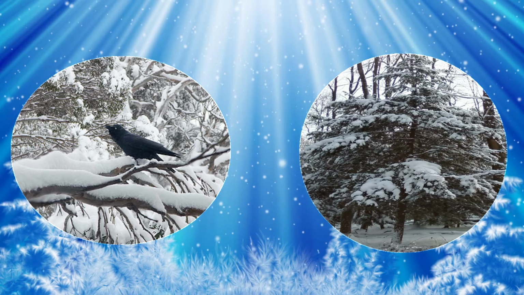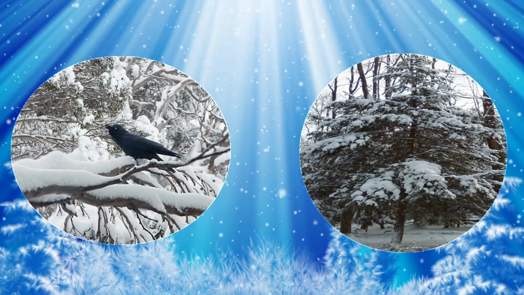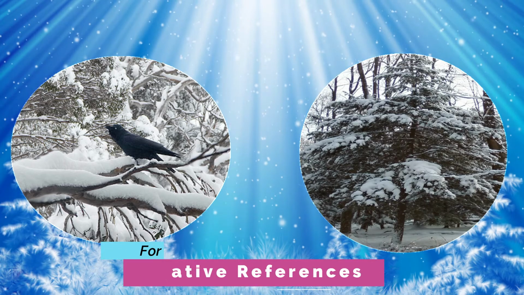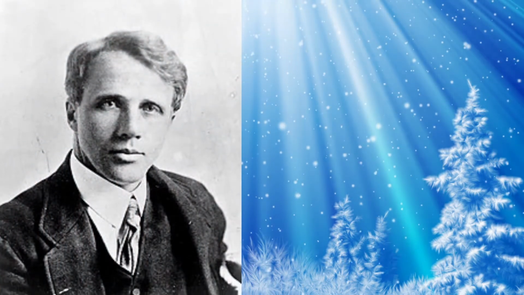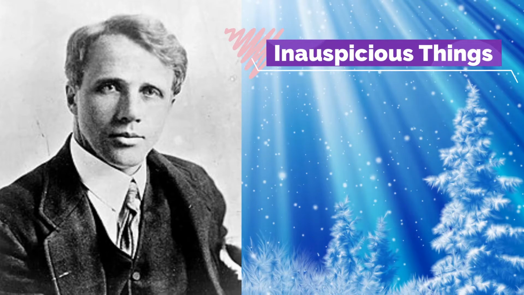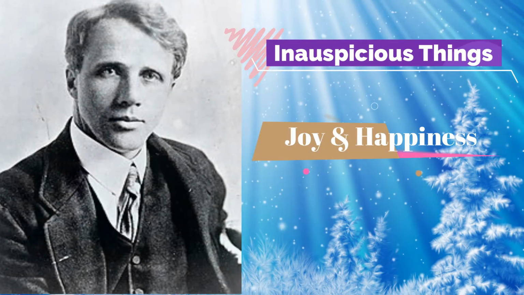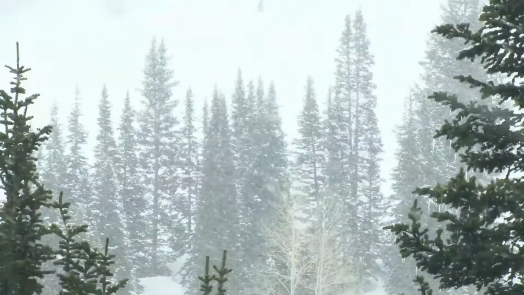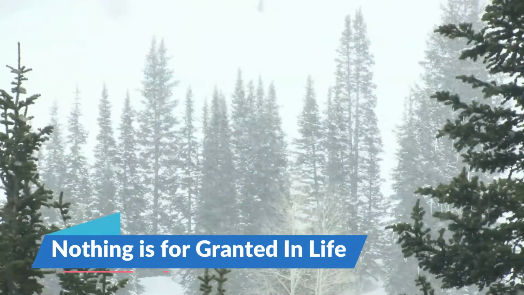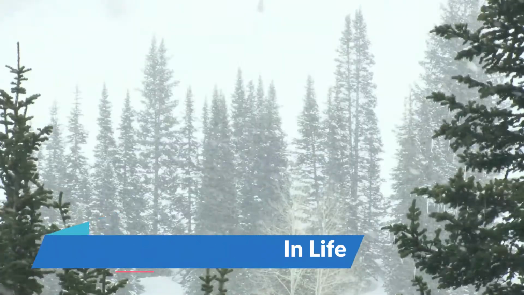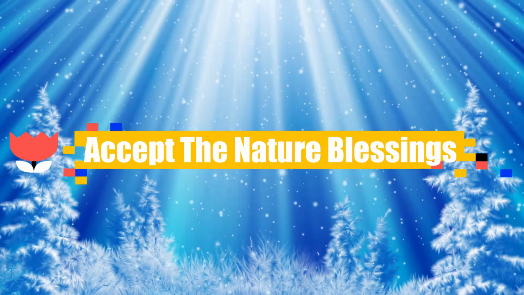As we have already mentioned that hemlock tree and crow are used for negative references, but we can here witness how the poet Robert Frost has used them beautifully to portray that inauspicious things can bring joy and happiness too, and one must not take anything in his life for granted and should be open and accept whichever and whatever way the nature chooses to bless us all. Thus, we can sum up that the falling of the snow pieces instantly makes the poet happier. His day gets tons better.